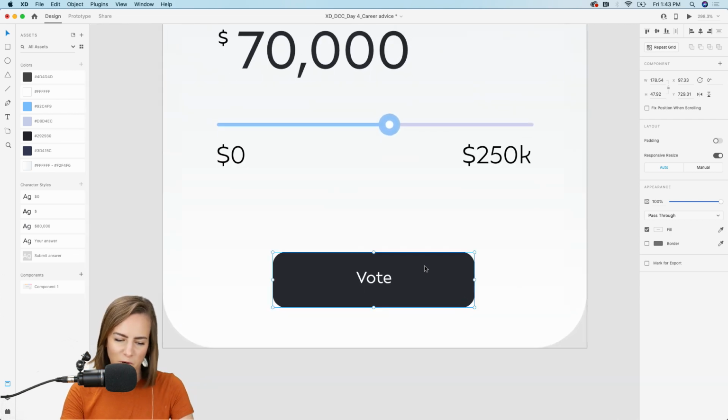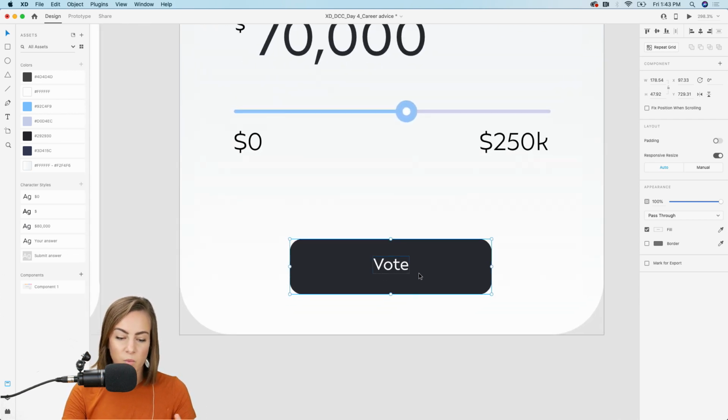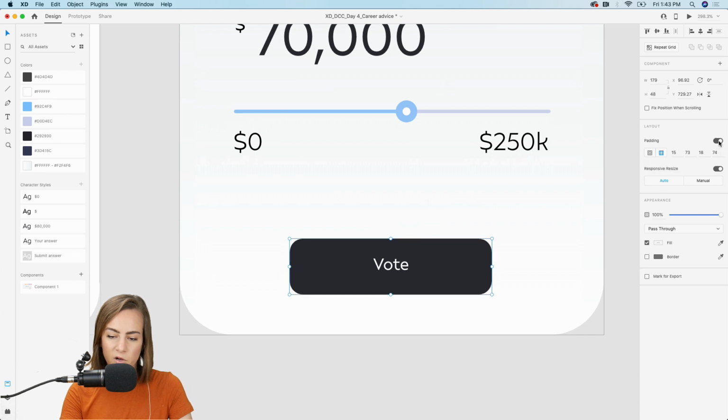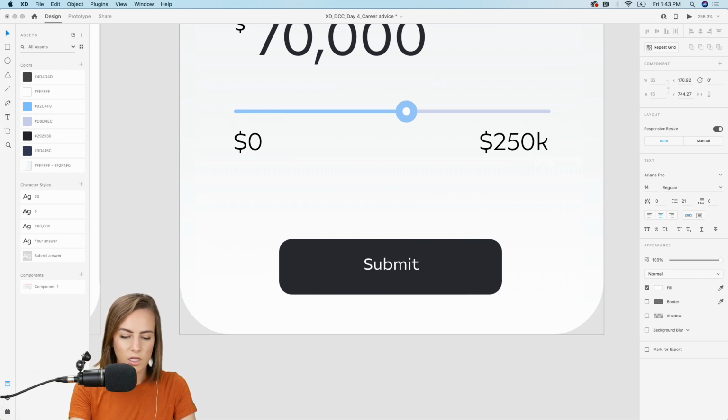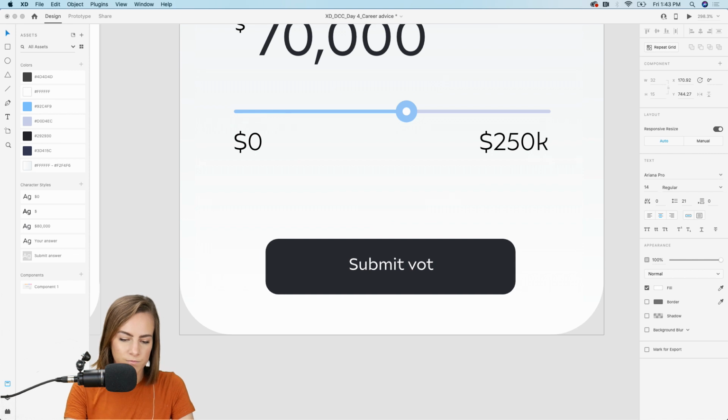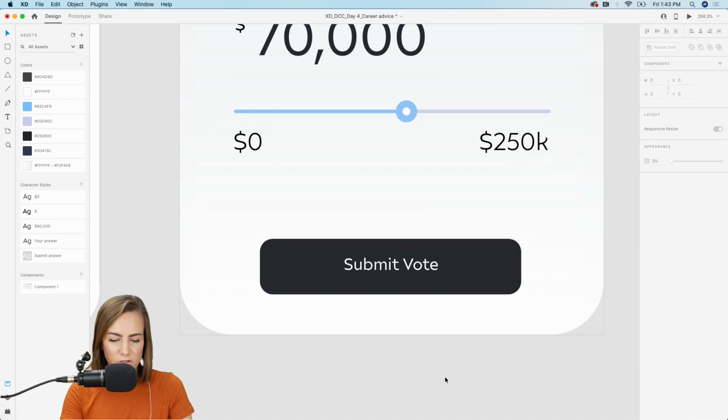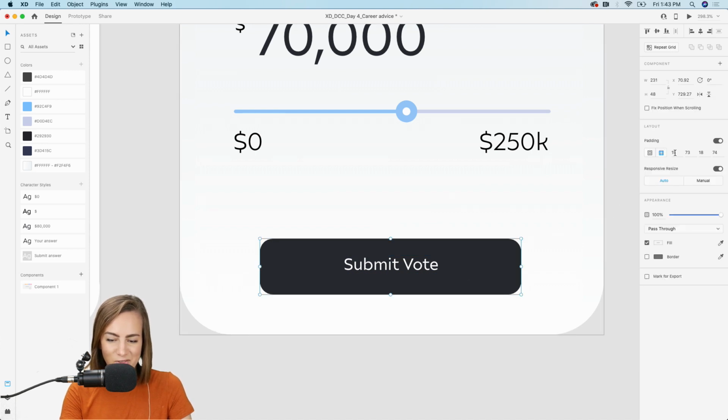I can't remember anymore. So whenever two items are grouped, you might want to go over to this padding in the layout and then turn that toggle on. And if you want to change it to something else, like submit answer or submit vote, the padding will stay the same. But actually that looks crazy, so I don't want that.